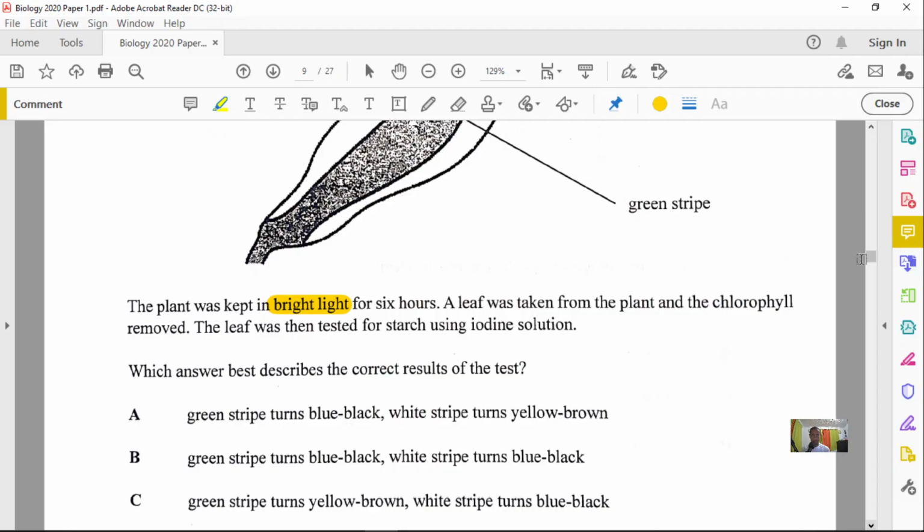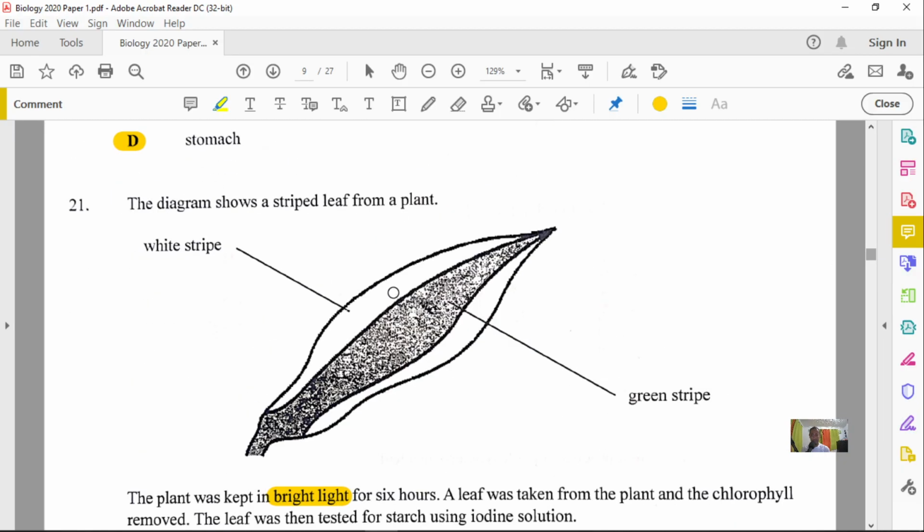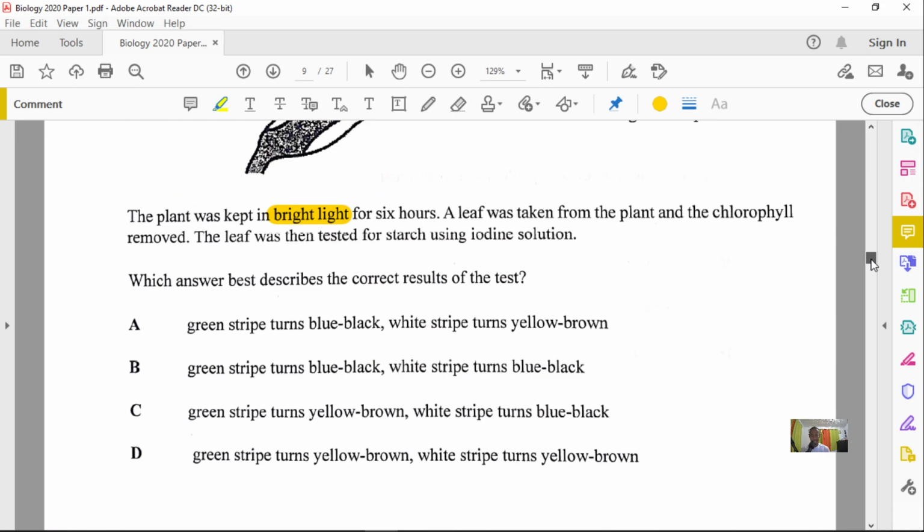And so let's now give a little bit of reasoning onto this. All right, the white stripe, there's no chlorophyll, but the green stripe, chlorophyll is present, right? And so since chlorophyll is present in the green and not in the white, what do you expect to happen here? Remember that iodine is a yellowish-brown substance and it turns blue-black if starch is present.